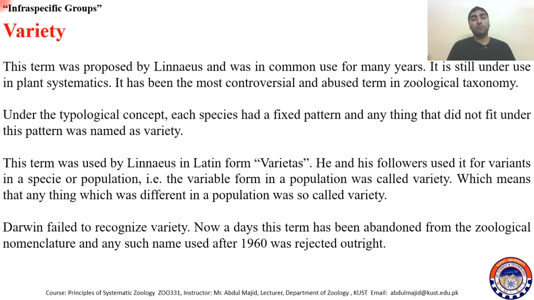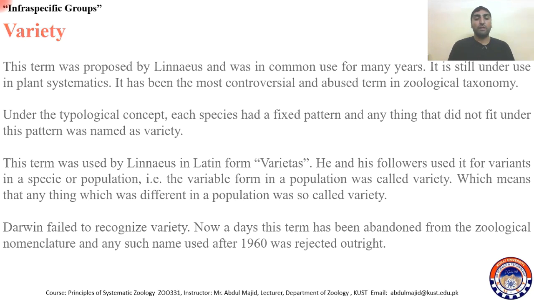But Darwin, as the father of evolution, did not recognize variety, as he was a believer of evolution. So he was not a believer in the fixity of species. Nowadays this term has been abandoned from zoological nomenclature, and any such name used after 1960 was rejected outright.